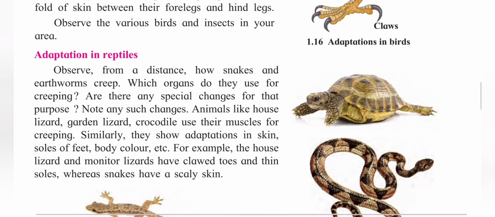Adaptation in reptiles. Reptiles are the animals which crawl on the surface. Snakes, lizards, tortoise are few examples of reptiles. These animals have a very hard and tough skin. Their body has a shell-like structure on it. When these animals are in difficult situations, like turtles suddenly take their legs, their feet, and their head into the shell, into the body covering, and therefore they are saved.